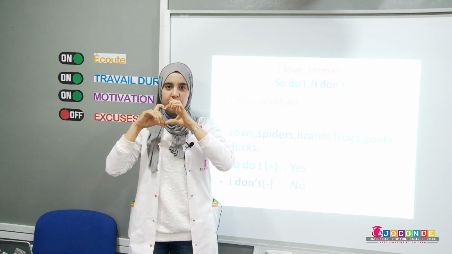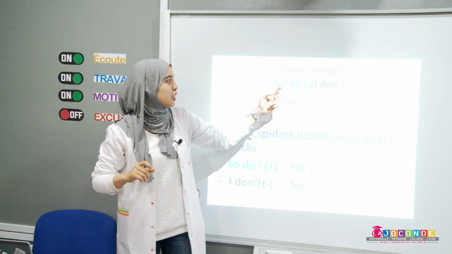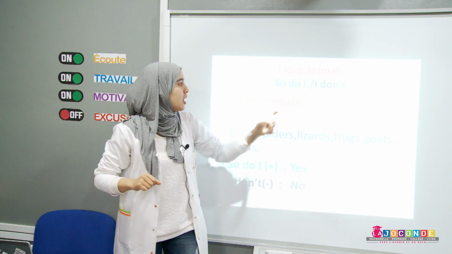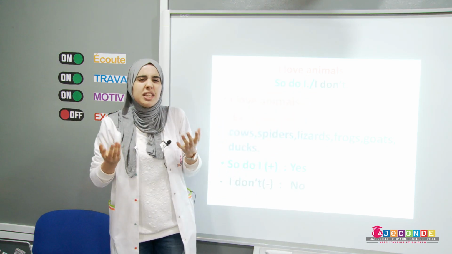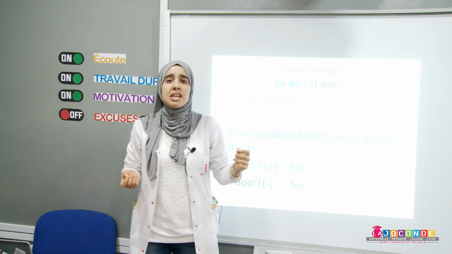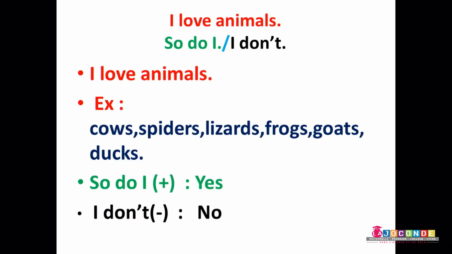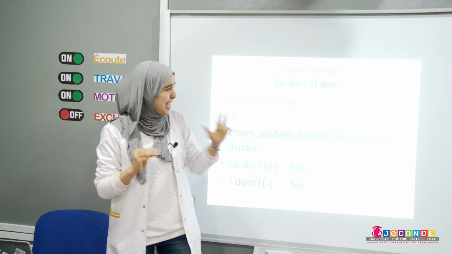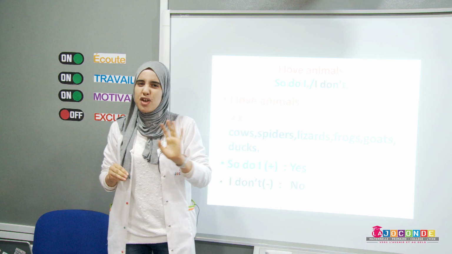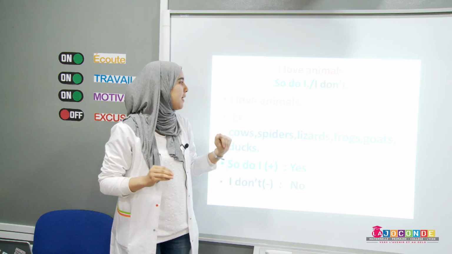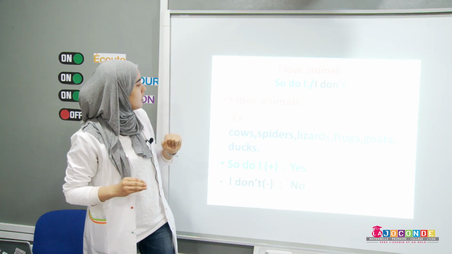I love animals, so I do, I don't. What does it mean, so I do? Means yes, I love animals. If I say I don't, that means I don't love. No, I don't love, okay? So let's read the example.